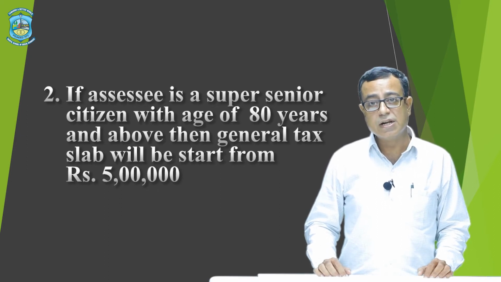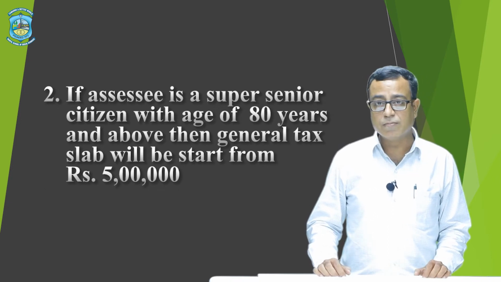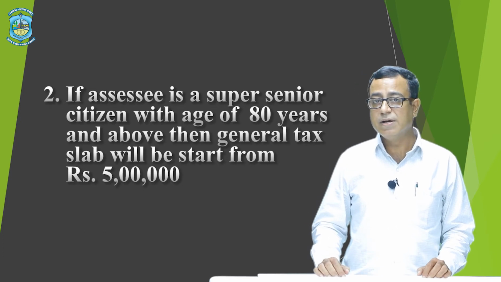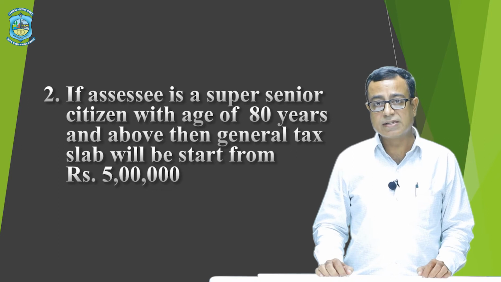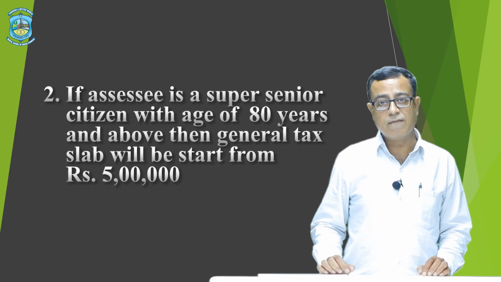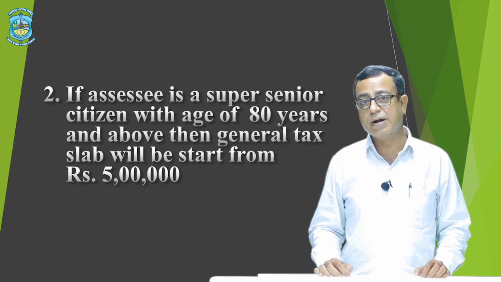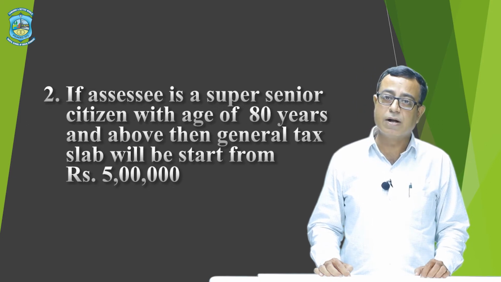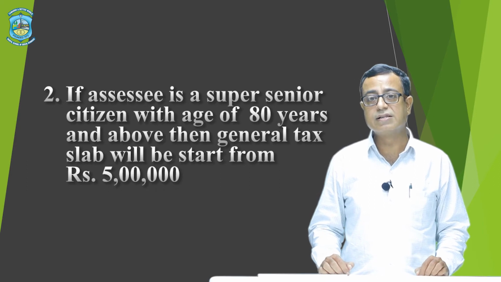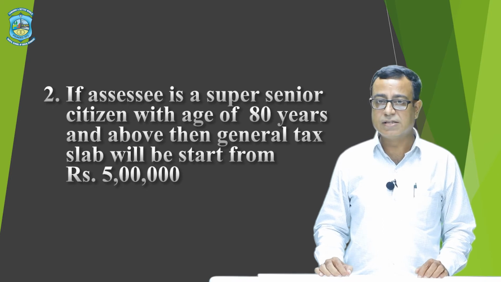For a super senior citizen, the slab starts not from 2,50,000, not from 3 lakh, but right from rupees 5 lakh. It means they will pay no tax up to rupees 5 lakh. More than rupees 5 lakh, they have to pay tax at 20%, and above a particular amount, they have to pay tax at 30%. It means their exemption limit is rupees 5 lakh. All other rates will remain the same.